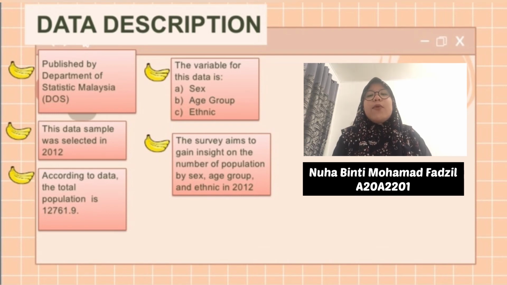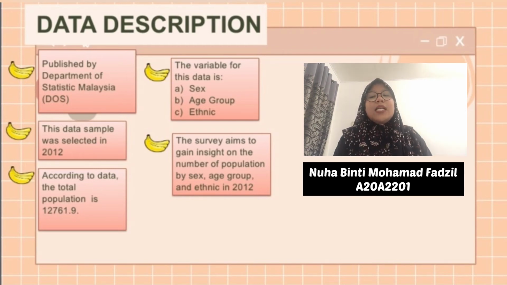A20A2201. I would like to present about data description. For data description, the data was published by the Department of Statistics Malaysia, which is DOSM. This data sample was selected in 2012. The purpose of this data is to gain insight into Malaysia's population size.